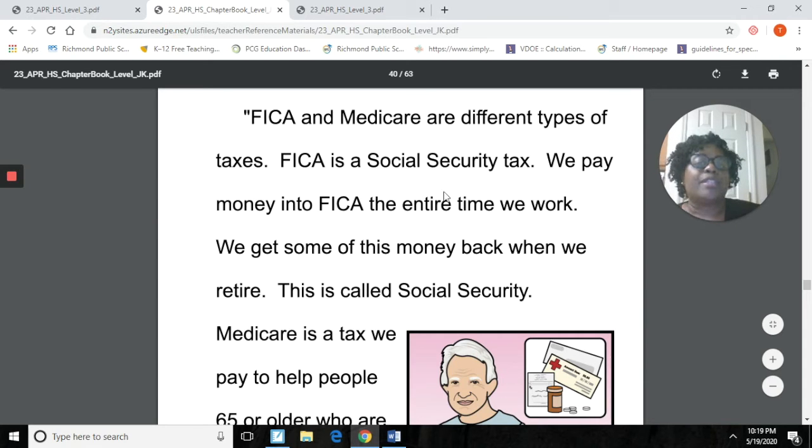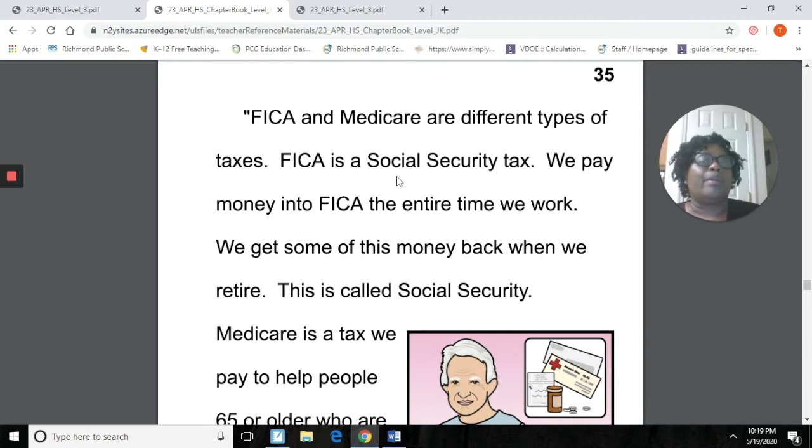So this FICA or your Social Security tax is money that you would get when you retire, when you become elderly, like your grandmother and grandpa, and they're elderly now, so they're getting some Social Security money back to help them pay their bills when they are elderly people, and that's what this is all about. So we get some of this money back when we retire. Okay, this is called Social Security.